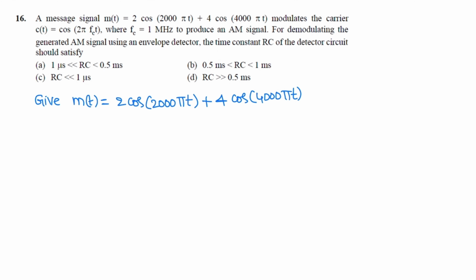Next question. A message signal m(t) is 2 cos 2000 pi t plus 4 cos 4000 pi t, which modulates a carrier c(t) = cos 2 pi fc t, where fc is equal to 1 megahertz, to produce an AM signal. For demodulating the generated AM signal using an envelope detector, the time constant RC of the detector circuit should satisfy.